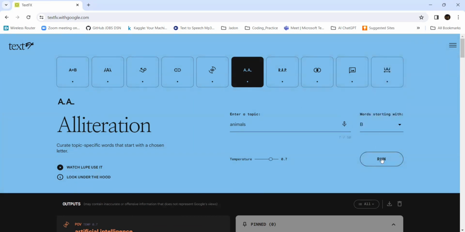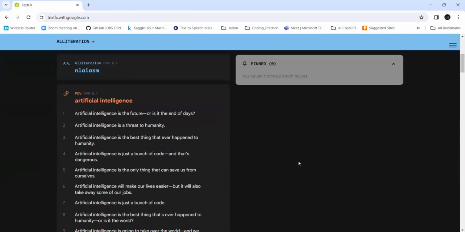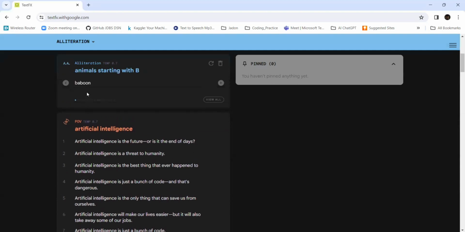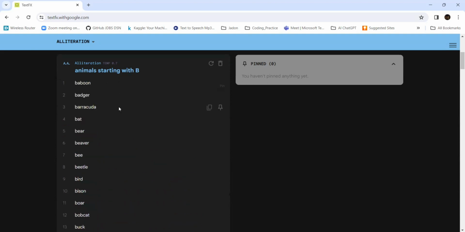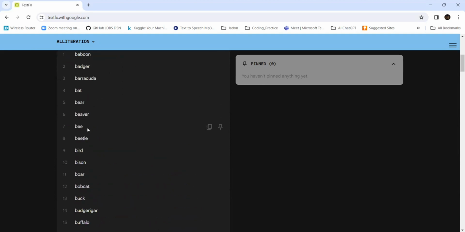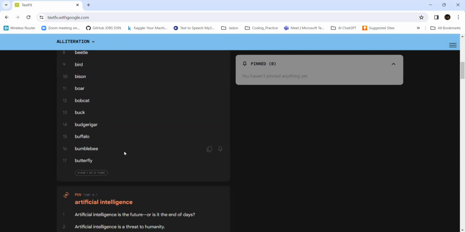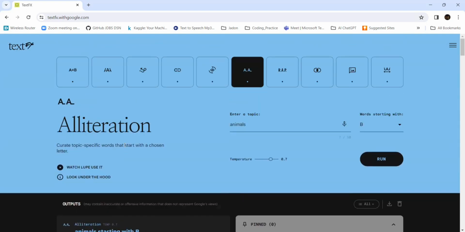Let's see. Baboon, that is correct, baboon starts with B. Badger, bat, bear, bee, bird, bison, boar, buck, buffalo. If you are an educator at a school, or you want to make some publications, it can definitely help you.